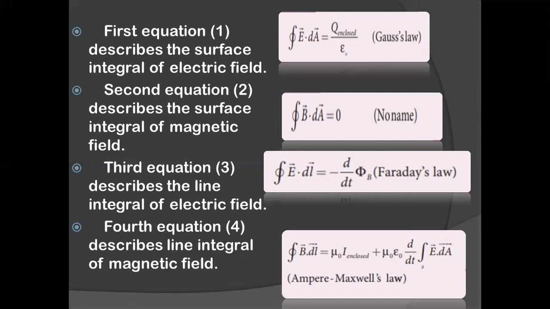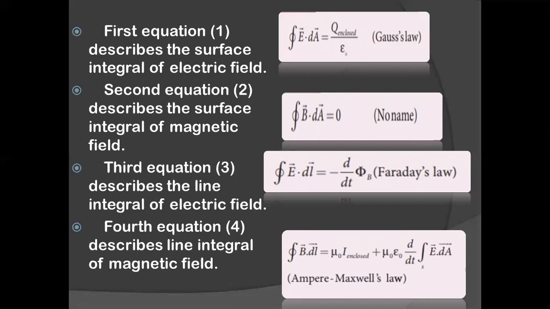And the fourth law is what we learned so far. The fourth equation is the modified Ampere circuital law. It is now known as Ampere-Maxwell's law. It relates the magnetic field around any closed path to a conducting current and displacement current through the path. So it is nothing but the correction that Maxwell did in Ampere circuital law.